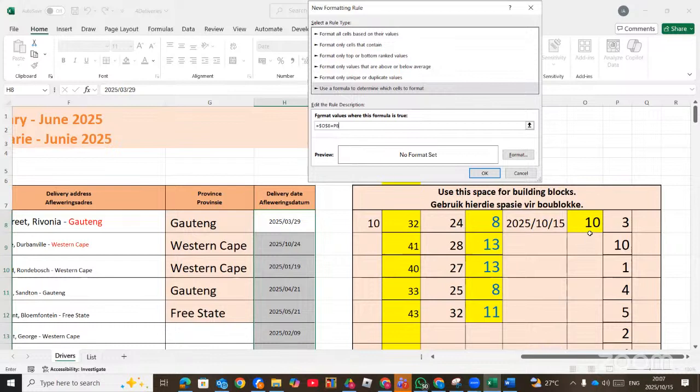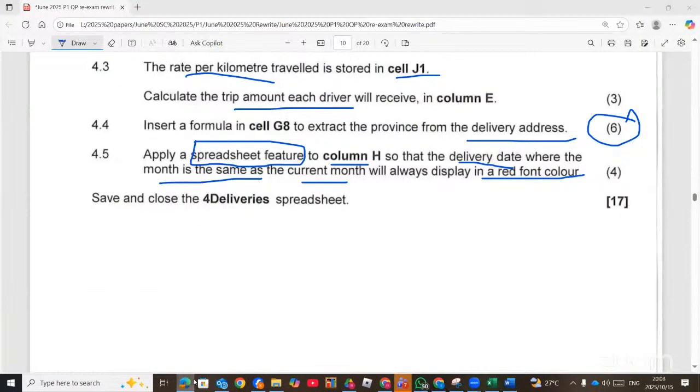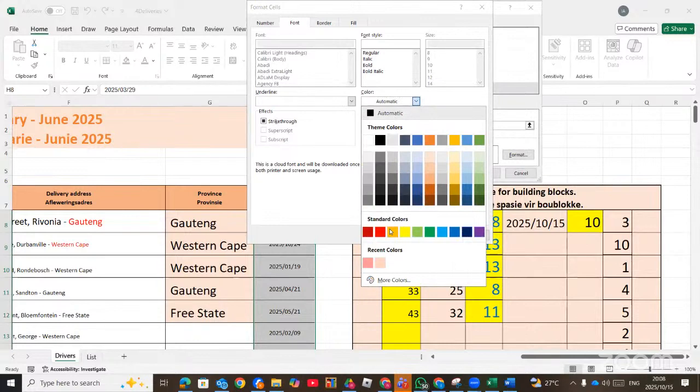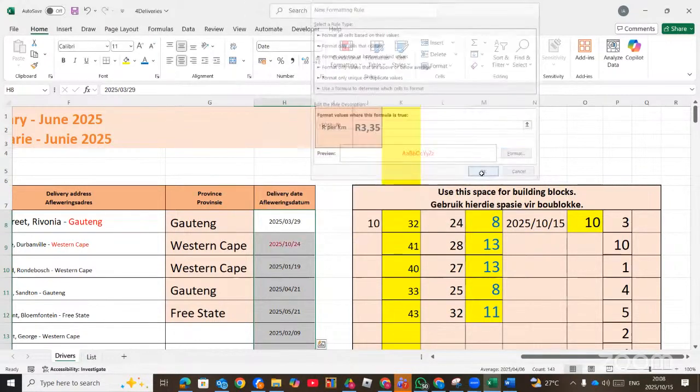Why do we make this one absolute? Because we are comparing the current month with all of them. Then we go to format. What's the question saying? Red font color. So you go to font, the color should be red. We change the font color to red, and then OK, then you say OK.